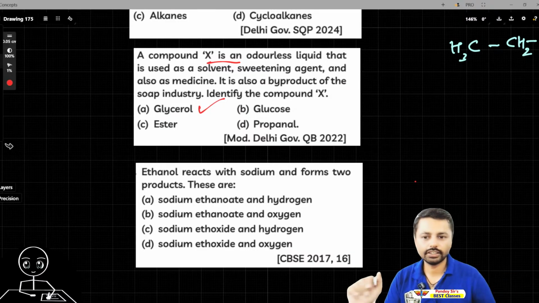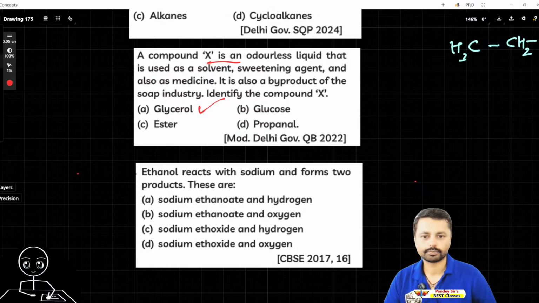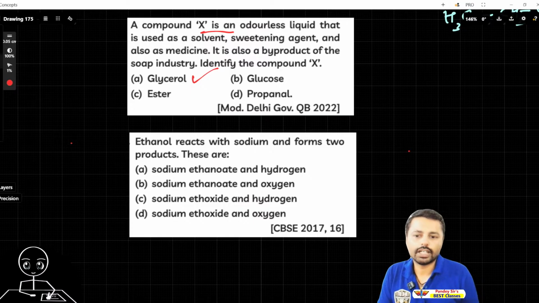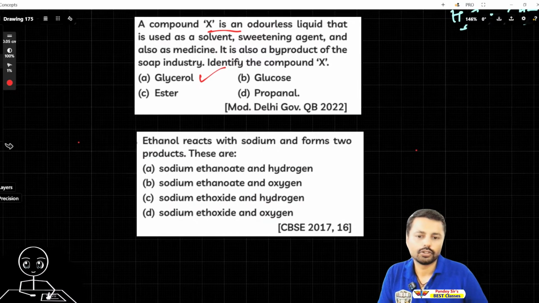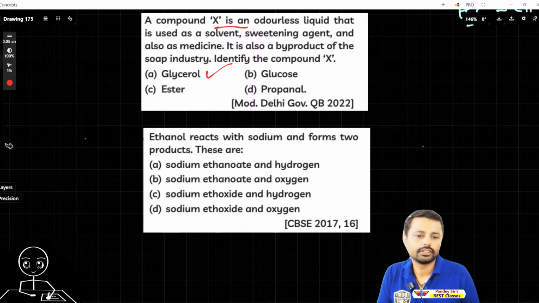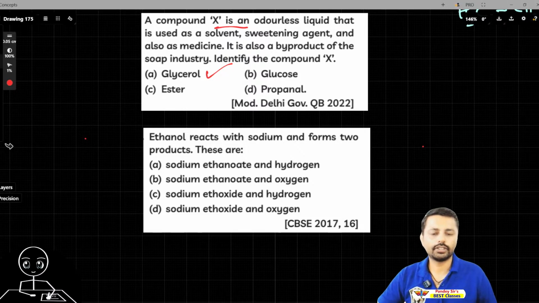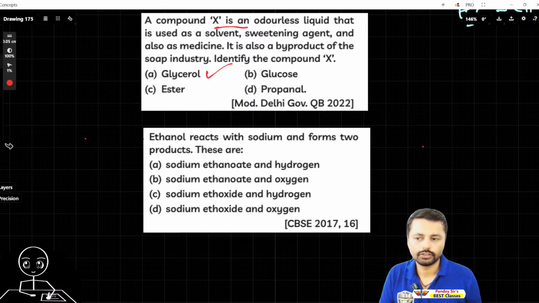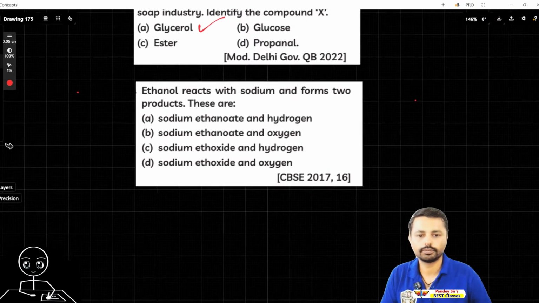Can you get the answer for this question? Ethanol reacts with sodium and forms two products. These products are sodium ethanoate and hydrogen, sodium ethanoate and oxygen, sodium ethoxide and hydrogen, or sodium ethoxide and oxygen. So try once. So let's do that and let's try to find it out. First of all, we need to have ethanol. So I'm going to solve it.